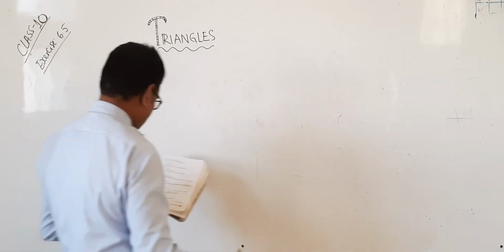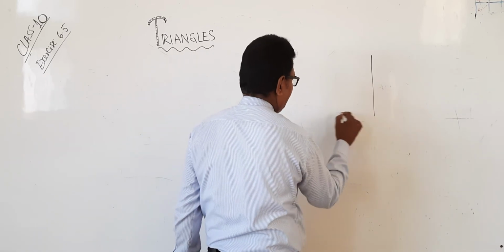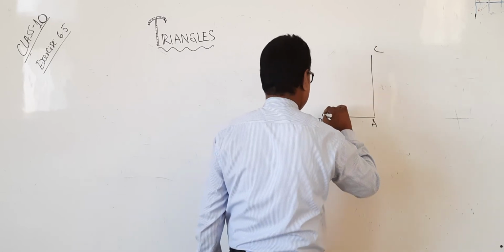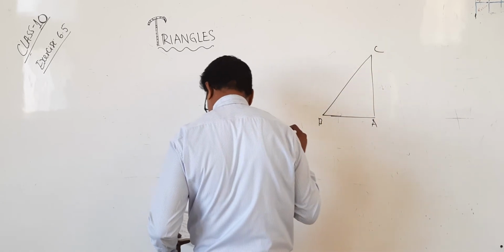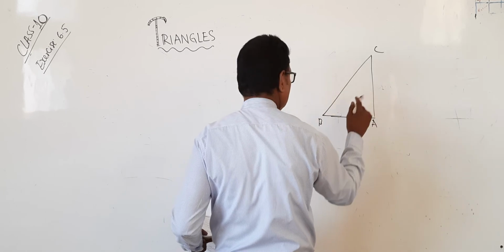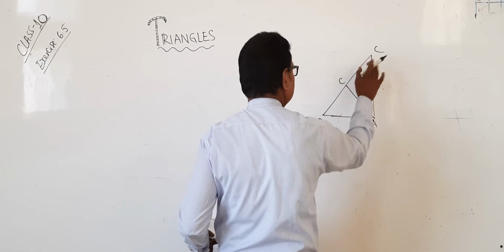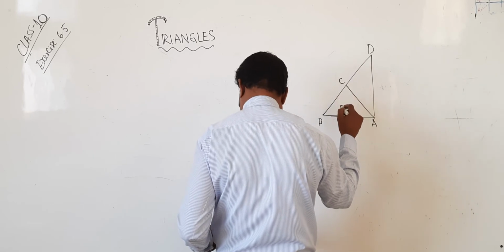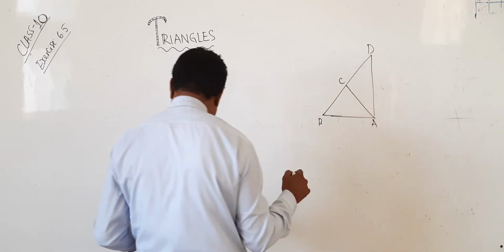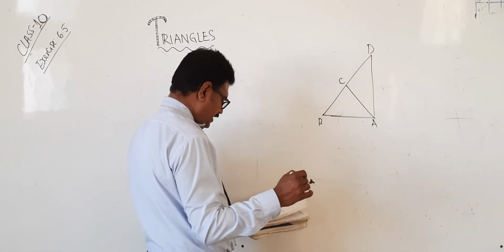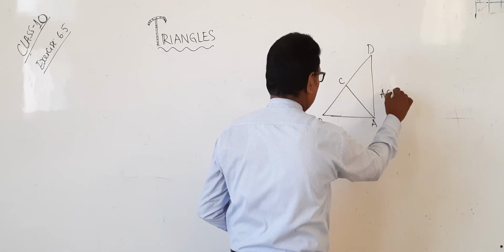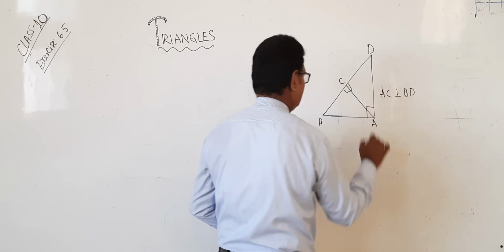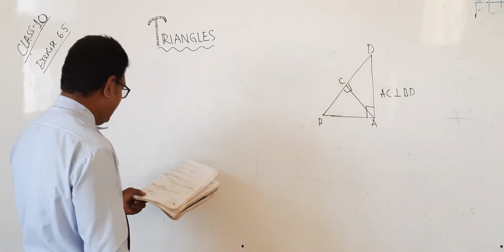Yes. It is also a very simple problem. A, B, C, like this, and this is D. In the figure, ABD is right angled at A, AC perpendicular to BD. This is like this. Now show that first one.